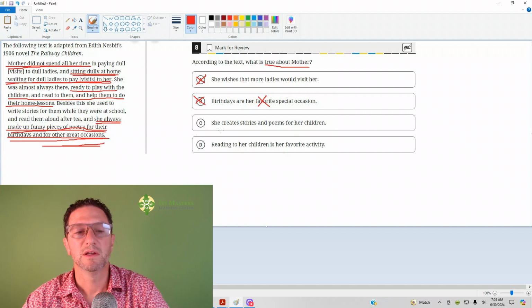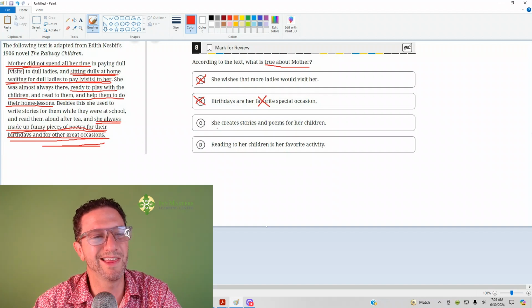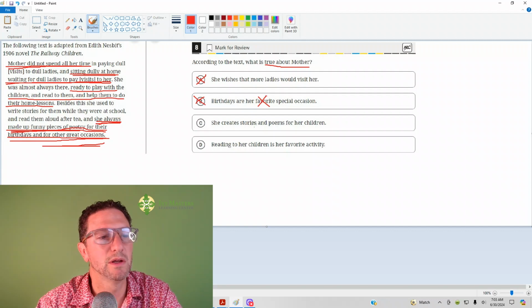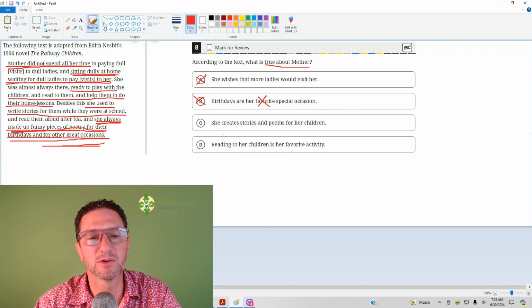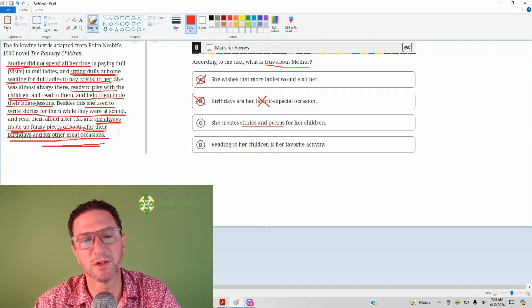Answer is C. She creates stories and poems for her children. That looks solid. Why? Because it says she always made up funny pieces of poetry. That's the poem part. And did she create stories? She used to write stories for them while they're at school. So stories and poems are both there. And over here it says they're children. So answer is C. That's going to be our best answer.